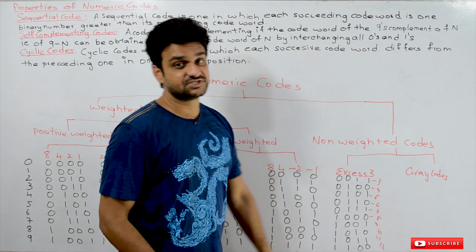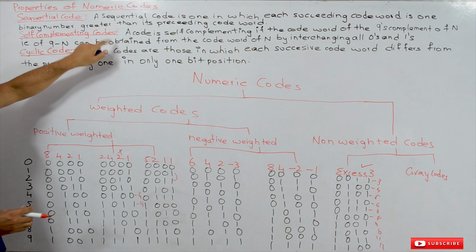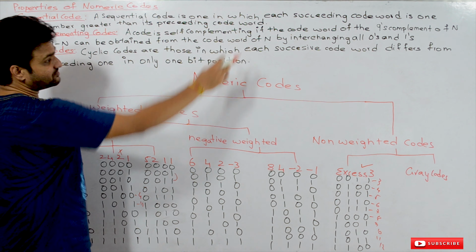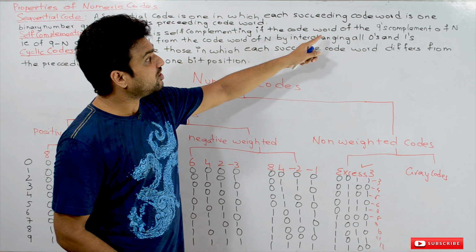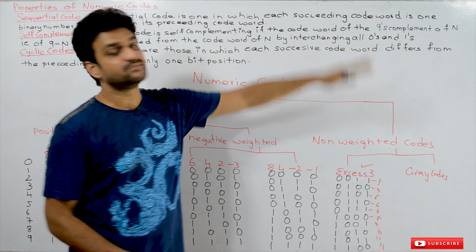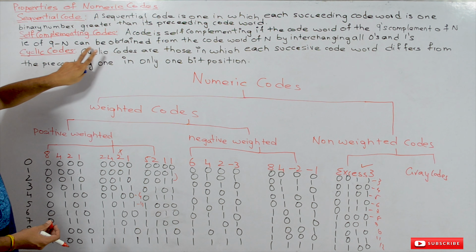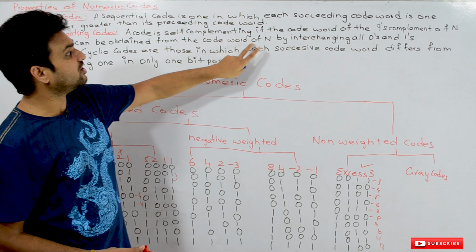Now coming to the second property, self-complementing codes. A code is said to be self-complementing if the code word of the 9's complement of n can be obtained from the code word of n.